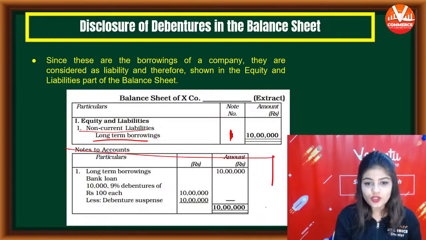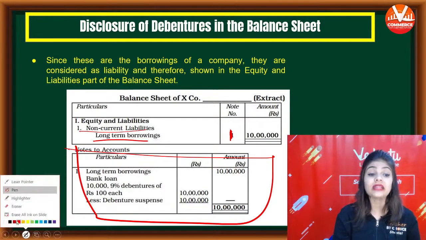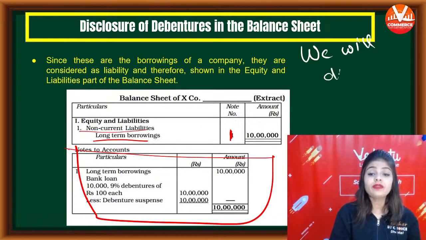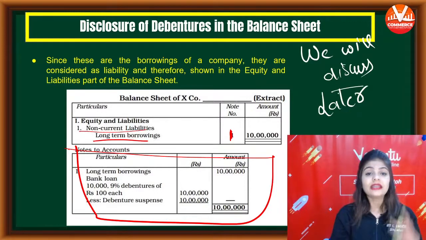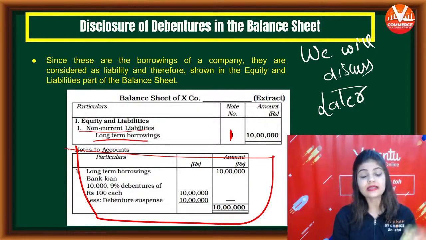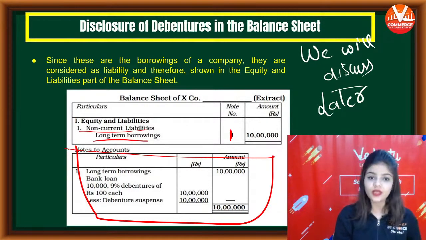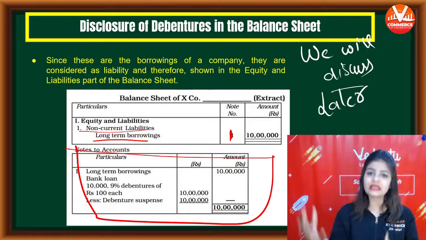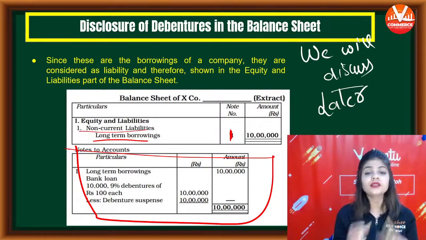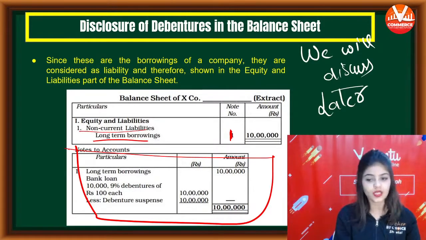And these notes to account we will discuss later, when we discuss debentures issued as collateral security. In the upcoming classes, we will be discussing these notes to account in brief. So I'm not going to explain this right now, because we will be discussing this in the next class when we discuss issue of debentures as collateral security.